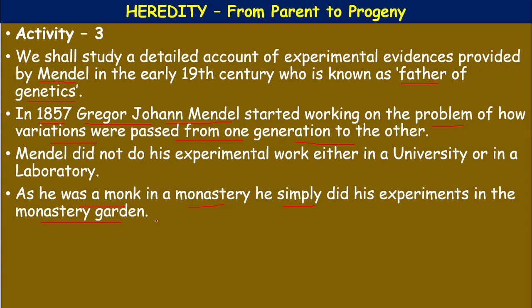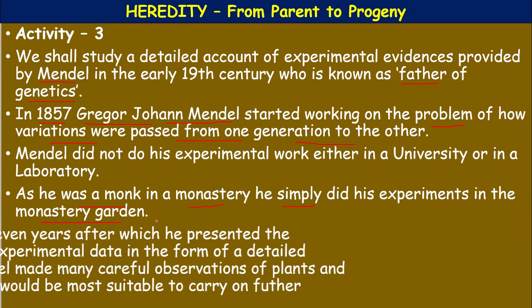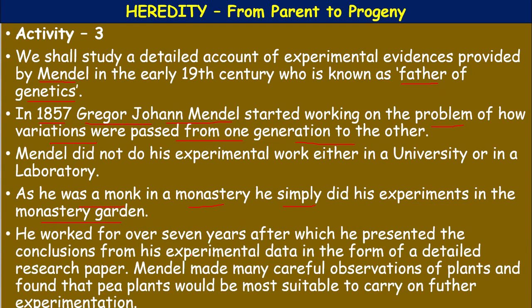So he started calculating what the changes are, what the change in the color is, how the color is transferring, and all these experiments he conducted in the monastery garden. He worked for over 7 years, after which he presented the conclusions from his experimental data in the form of a detailed research paper.